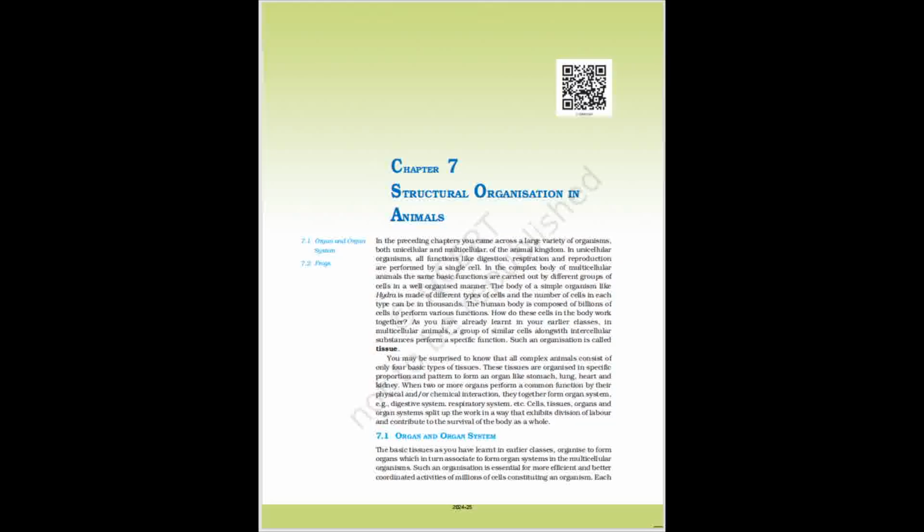7.1 Organ and Organ System. The basic tissues, as you have learned in earlier classes, organize to form organs which in turn associate to form organ systems in the multicellular organisms. Such an organization is essential for more efficient and better coordinated activities of millions of cells constituting an organism.